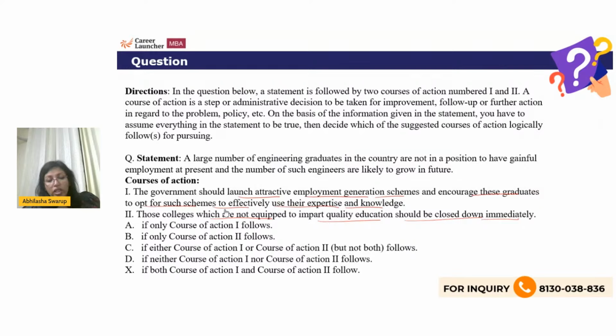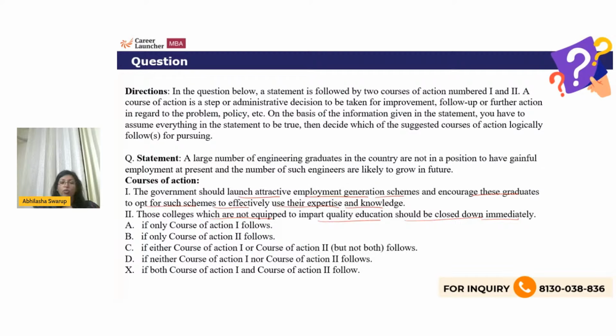All right, let's take a look at this. So, very clearly, a large number of engineering graduates are not in a position to have gainful employment, and the number of such engineers is likely to grow. So what is the problem? The problem could be that they are not employable. The problem could be that there are no jobs. So both, right? So the government should launch attractive employment generation schemes and encourage these graduates to opt for such schemes to effectively use their expertise and knowledge.